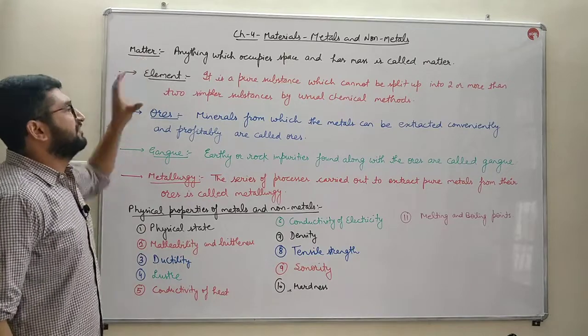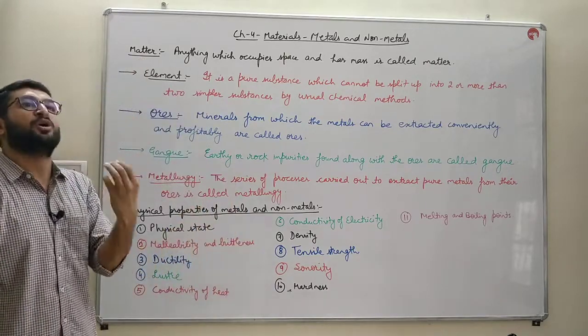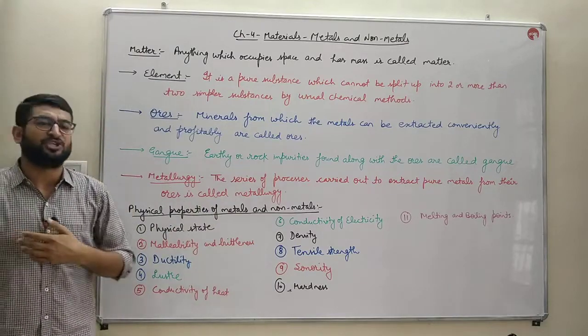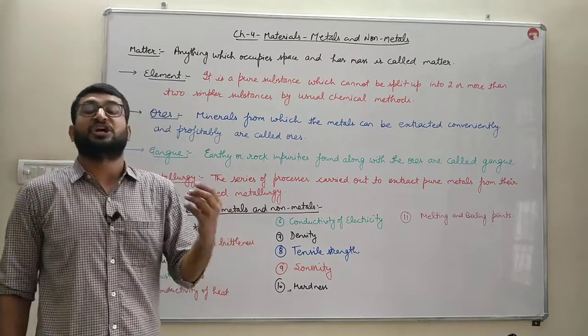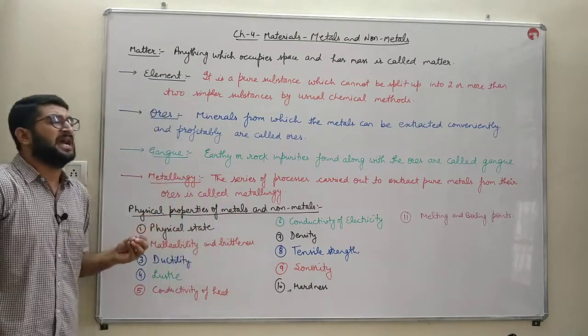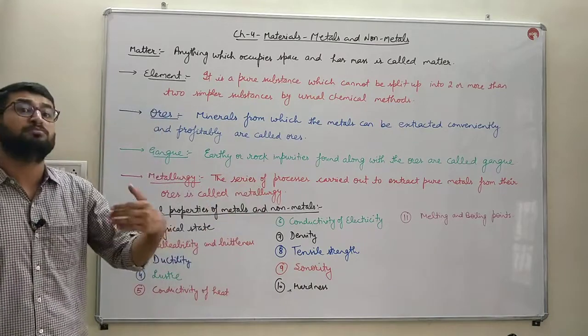Next, these elements are further classified into metals, non-metals and metalloids. Metals are the elements which are hard, which have a luster, and which are good conductors of electricity. Non-metals are just the exact opposite to metals.